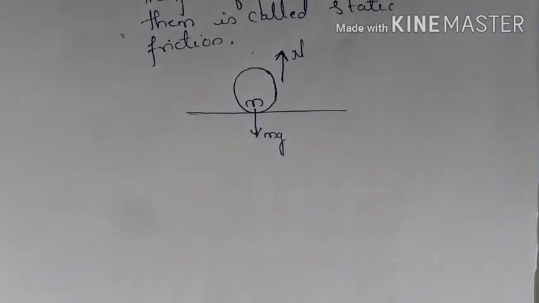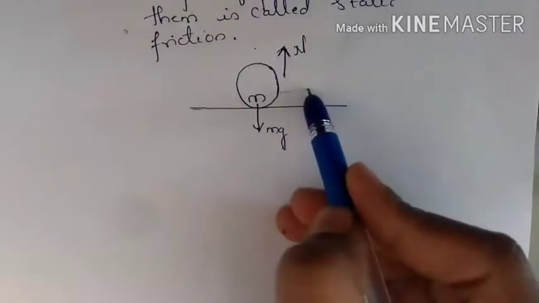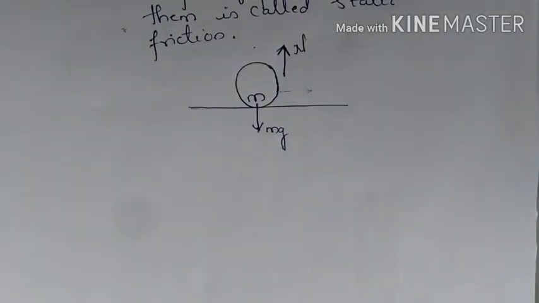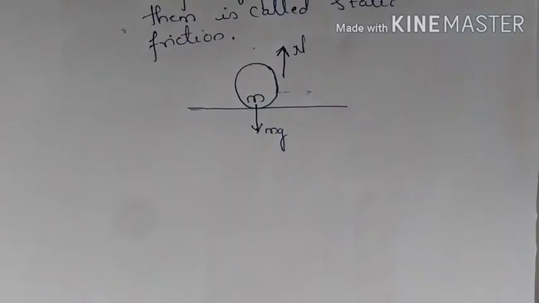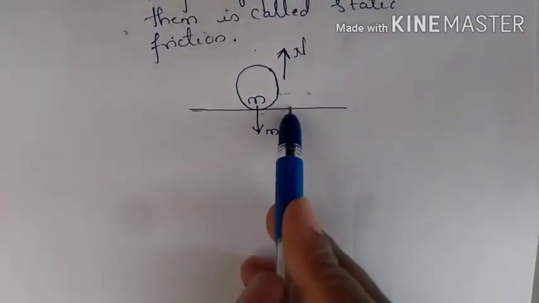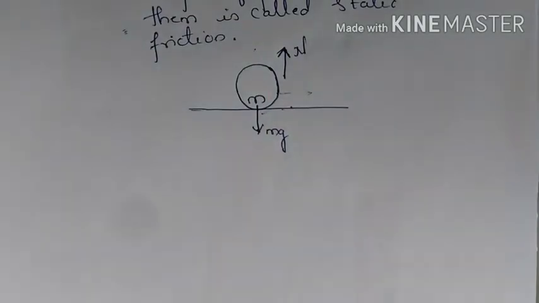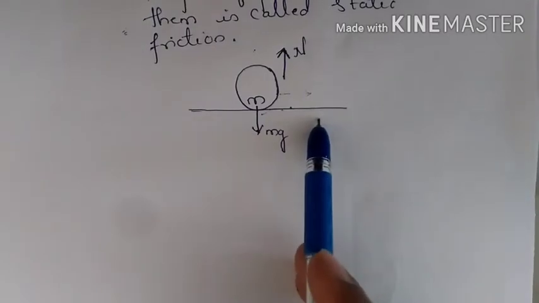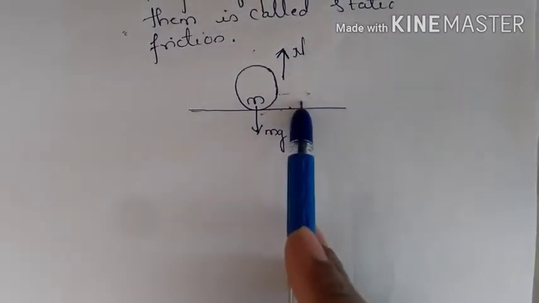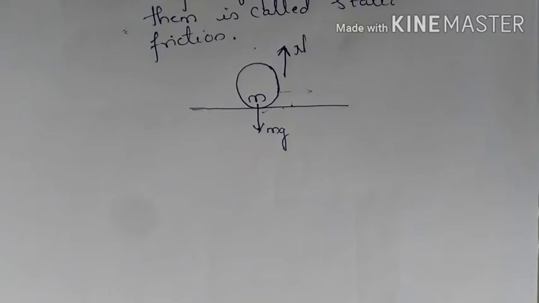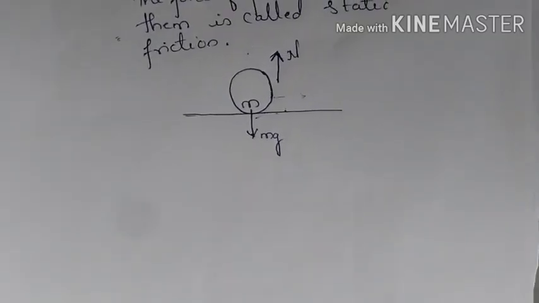So when the body is pushed with a small force, this mass will not slide, but will remain at rest, because the floor is exerting a force, known as frictional force, on the body, which is equal and opposite to the external force. So this is an example of static friction.